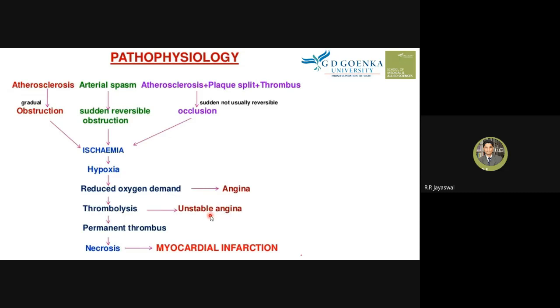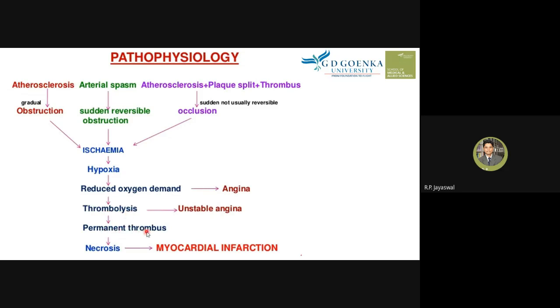This is not continuous but unstable. Sometimes it causes chest pain, then again it becomes normal, then again sometimes chest pain. So it's unstable because the thrombolysis process takes place, maybe through medication, maybe the host response that breaks down the thrombus.